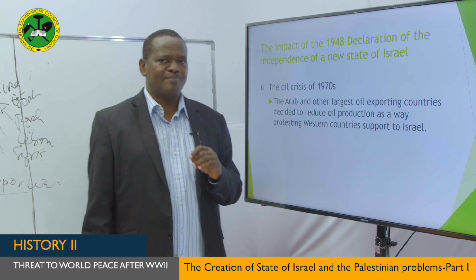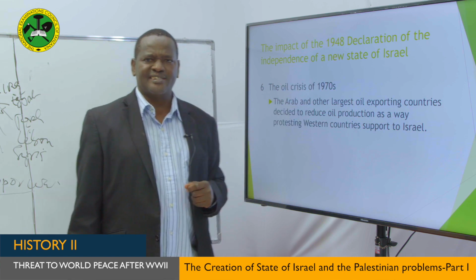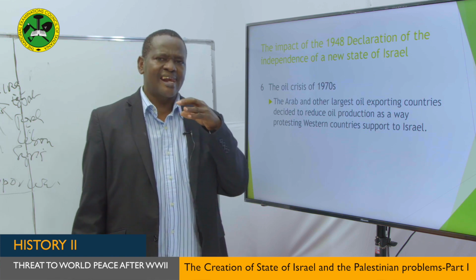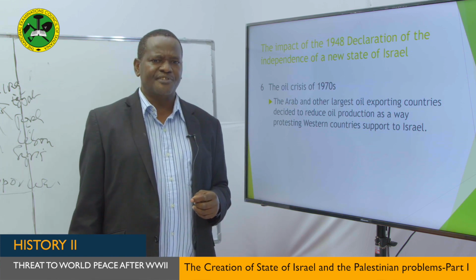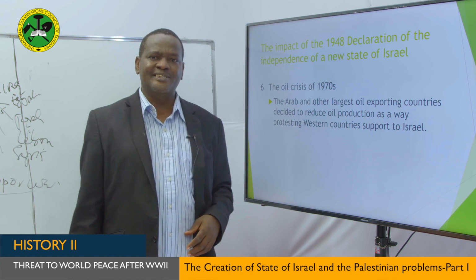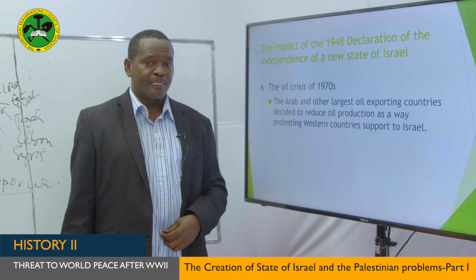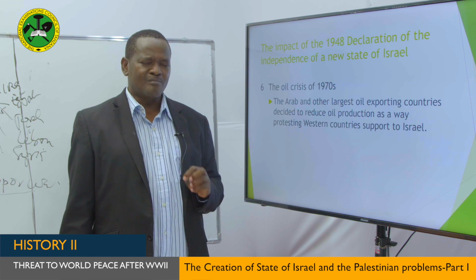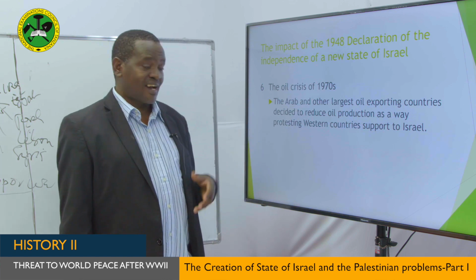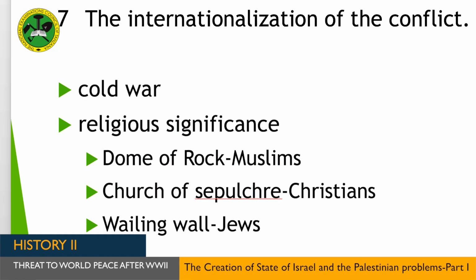My dear students, another impact of the creation of the State of Israel is the oil crisis of the 1970s. The oil crisis was caused by the largest oil exporting countries putting sanctions on Western countries, particularly the United States of America. Why? Because the United States was supporting Israel, as we have said. Because of that, it caused a problem in the supply of oil in the world. And most countries in the world were affected economically, including Western countries and also third world countries. So this is another impact of the Declaration of the State of Israel.